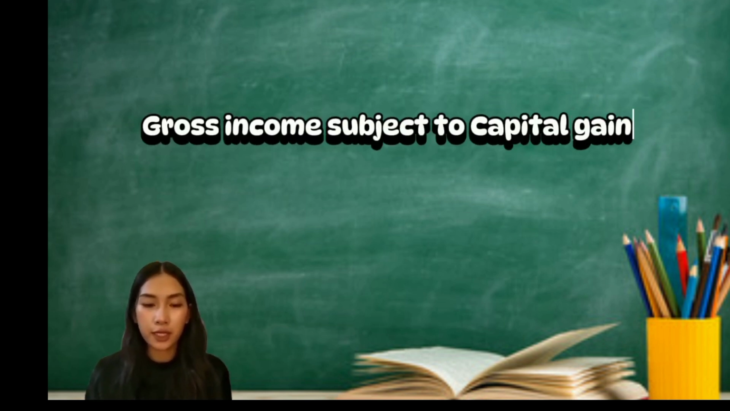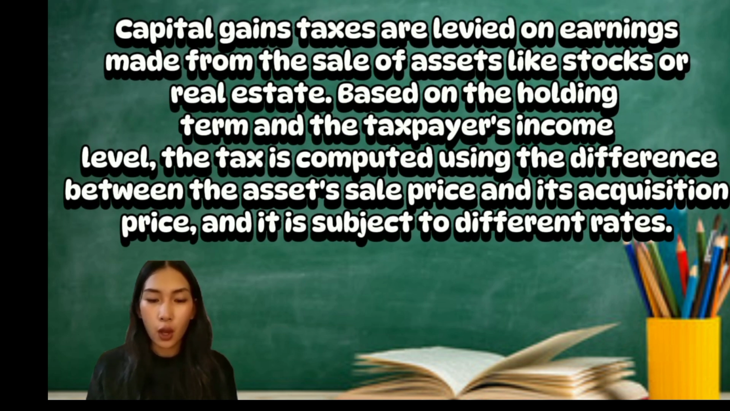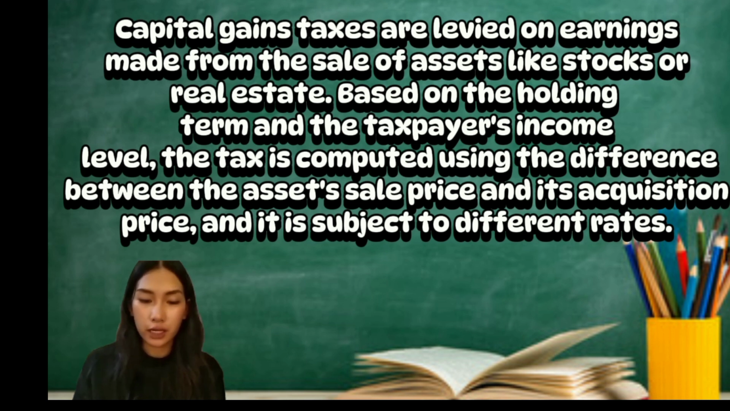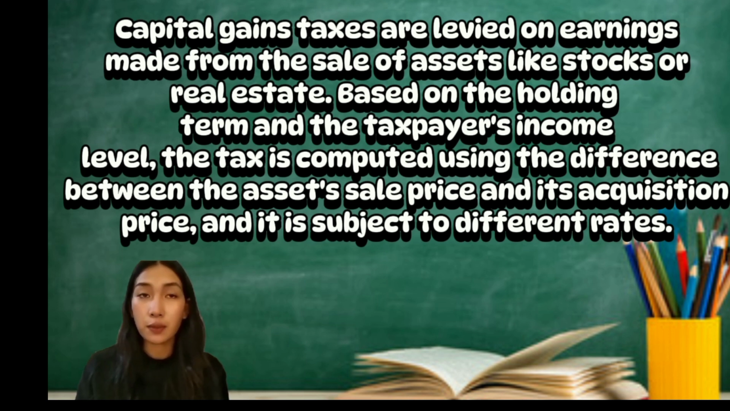Gross income subject to capital gains. Capital gains taxes are levied on earnings made from the sale of assets like stocks or real estate. Based on the holding term and the taxpayer's income level, the tax is computed using the difference between the asset's sale price and acquisition price, and is subject to different rates.